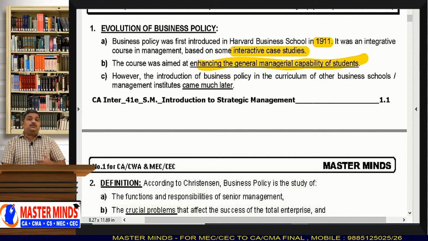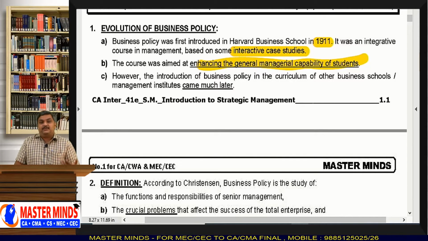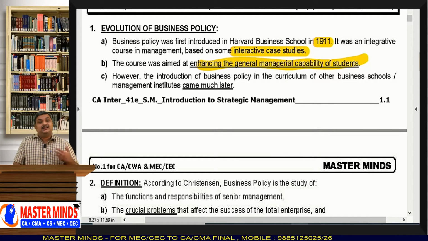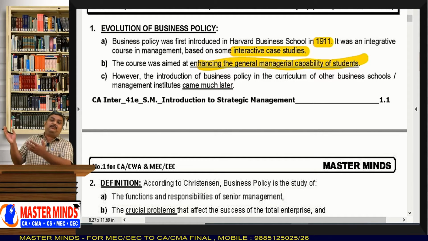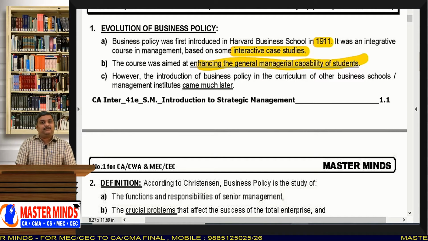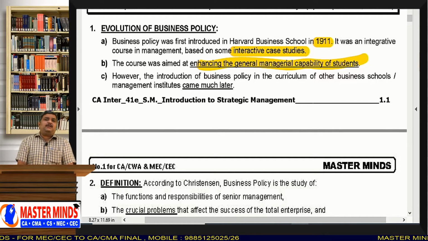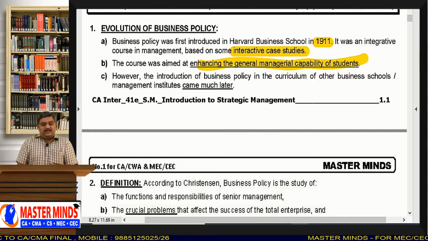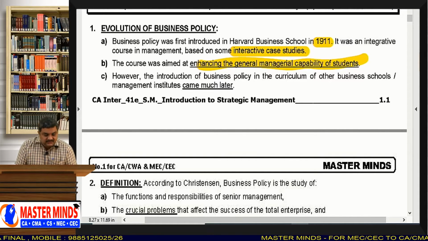You need to think about the future of the business. You need to design plans, policies, and strategies for the sake of doing the business in the future. The role of top level management is always to make the business future ready. For that purpose, a subject called business policy was introduced into the syllabus.